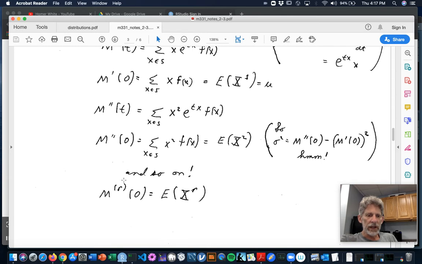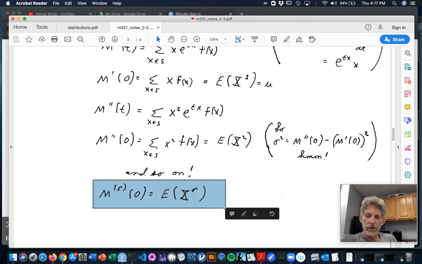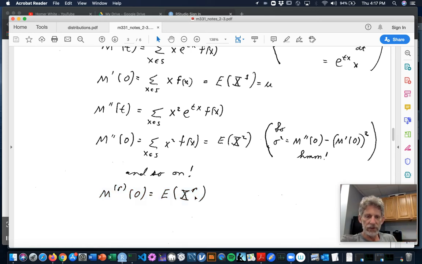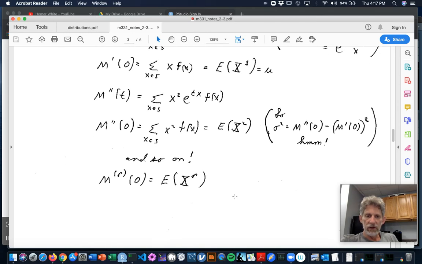You could keep going like that, and the rth derivative of the moment generating function at 0 would be the rth moment of the random variable around the origin. But our biggest concern tends to be the first and the second moments gotten out of the moment generating function, because from that we can get the means and the variances of our random variables.